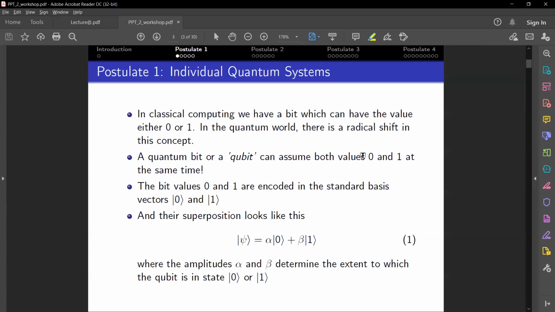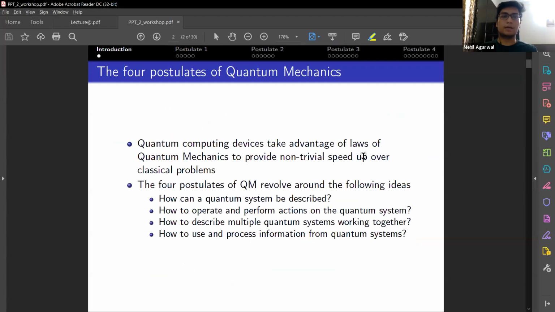Okay, I'll just reiterate on what I said. We need the laws of quantum mechanics to work with quantum computers. These laws can be summed up with four questions: describing an individual quantum system, performing operations and actions on these quantum systems, like we have the gates in classical computing, third, having multiple quantum systems working together, and last but not the least, using the information stored in these quantum systems for our purpose.